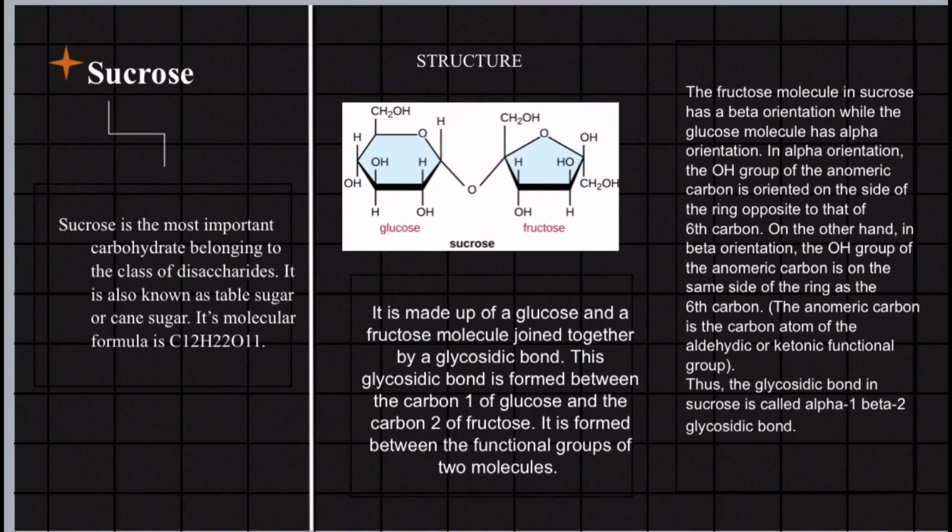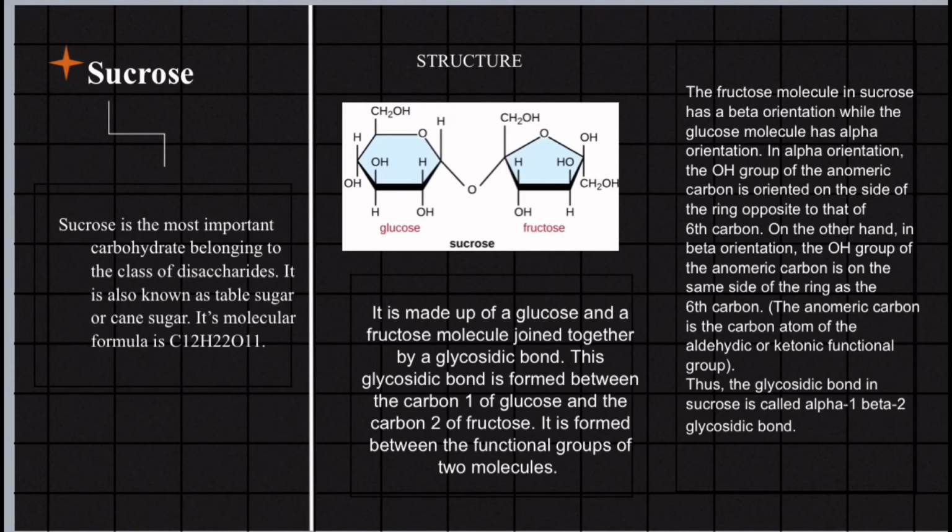Sucrose. Sucrose is the most important carbohydrate belonging to the class of disaccharides. It is also known as table sugar or cane sugar. Its molecular formula is C12H22O11.